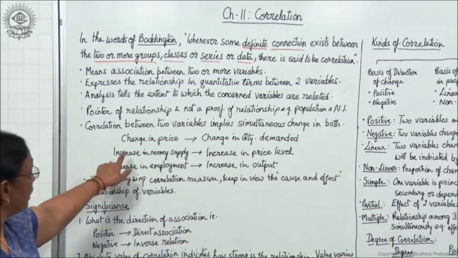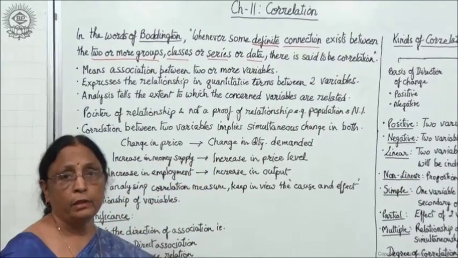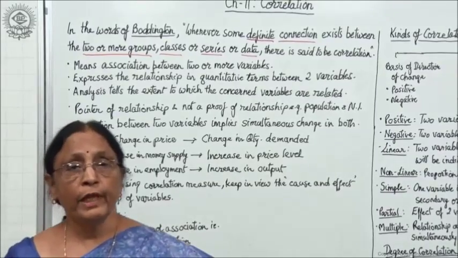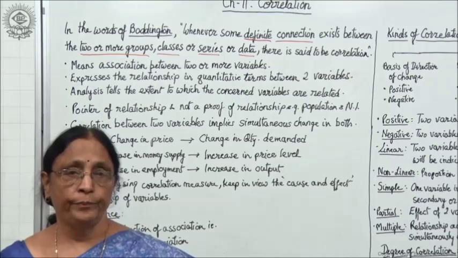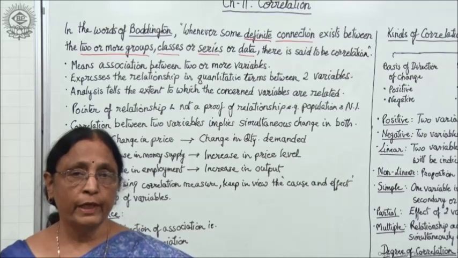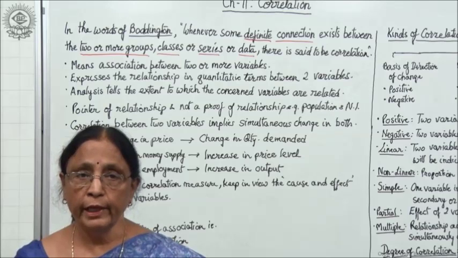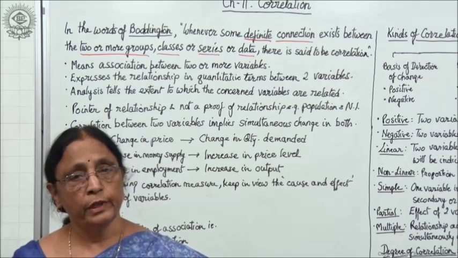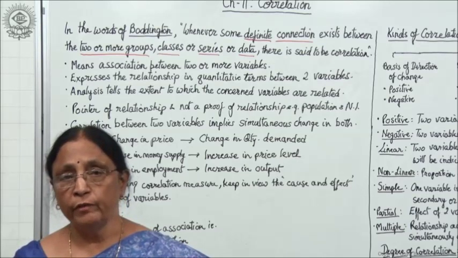In the same way, another example: increase in money supply leads to increase in price level. Whenever the total money supply in the economy increases, people will have more money in their hands, that means per head or per individual the total amount of money will increase.